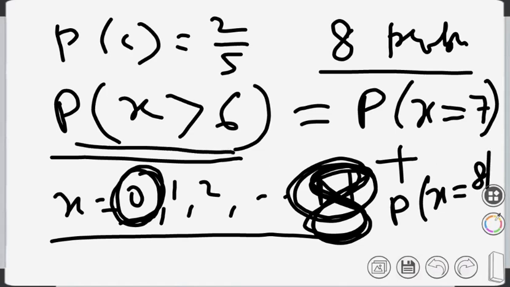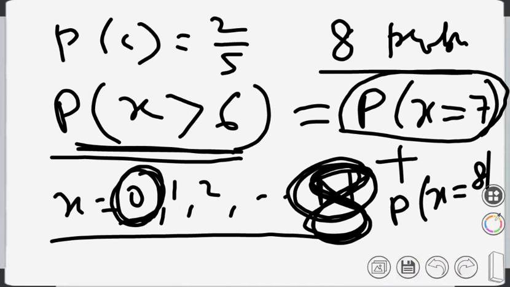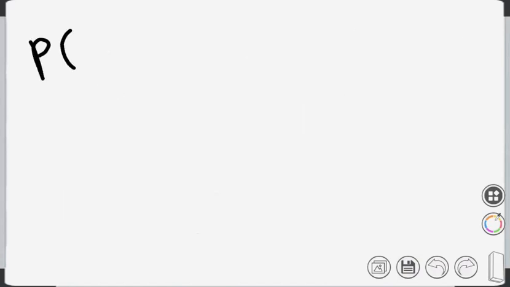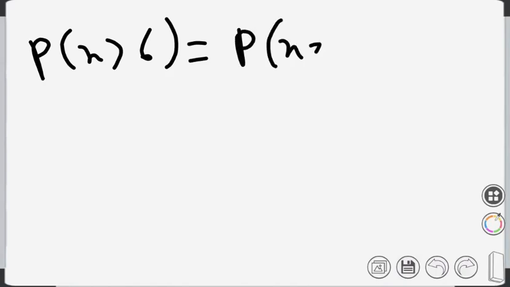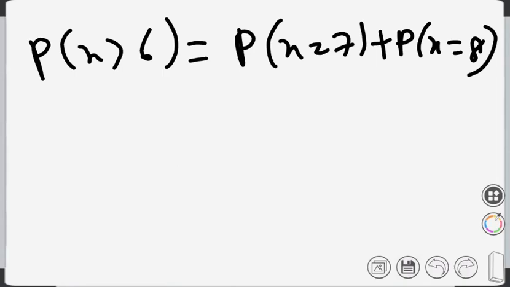Only 2 possibilities in this case for this particular problem. X greater than 6 means either 7 problems are done correctly or 8 problems. So 7 problems correctly done, that is expressed as probability x equals 7, and 8 correct, the probability is x equals 8. So this is the expression. Mathematically we will write probability x greater than 6 is equal to probability x equals 7 plus probability x equals 8. Now tell me, Amlan, what is the question?